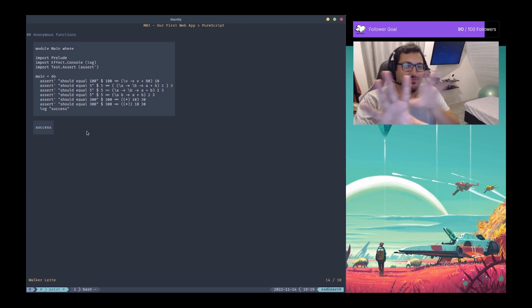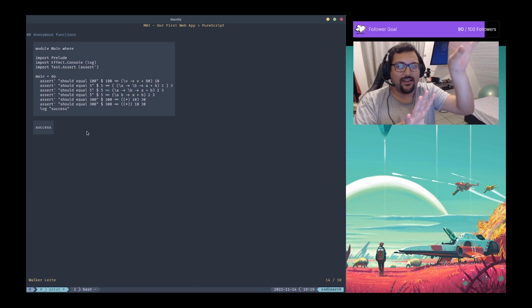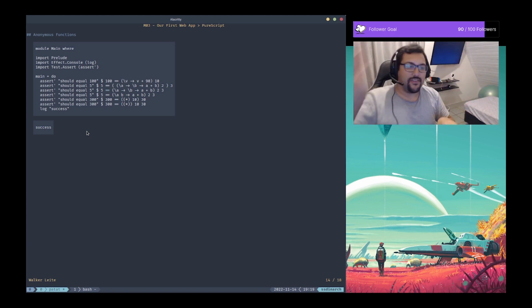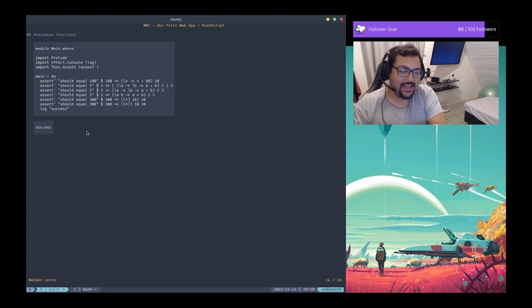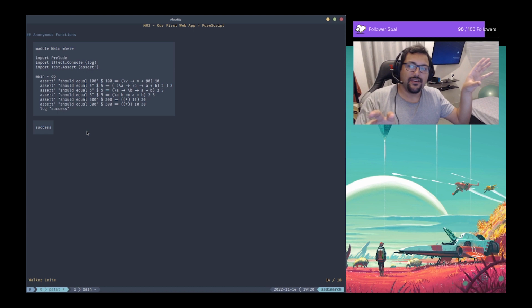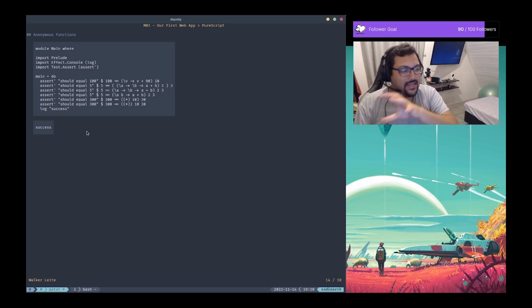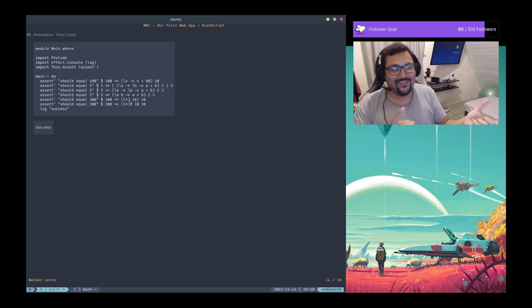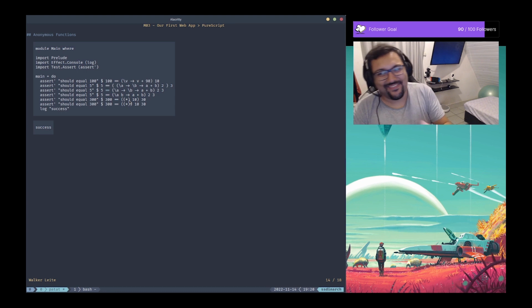To fulfill the left side as the first argument and the right side as the second argument, we can place the operator first inside parentheses and apply to this function the first argument as the left side of the operator, and the second argument as the right side of the operator. So this is the opposite of the infix. So we are undoing the infix operation.